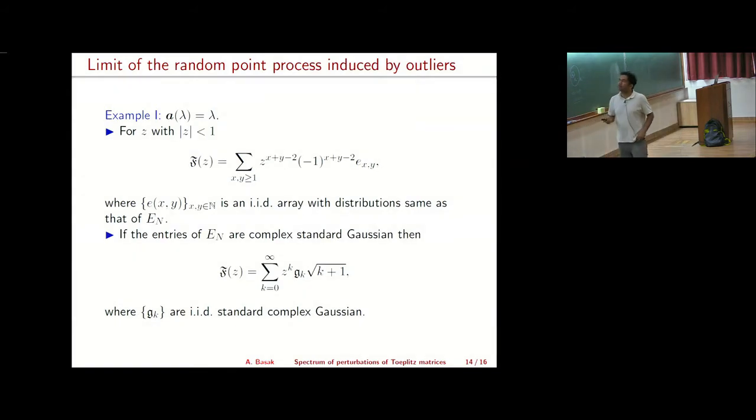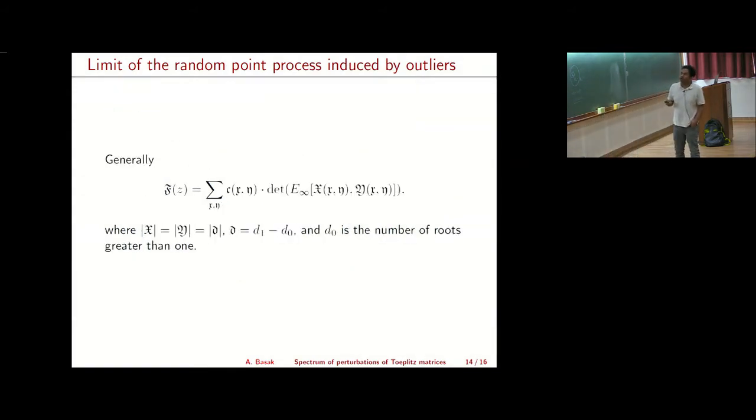More generally, what happens is the following. Now it becomes a more complicated function. It has some coefficient c_xy, where this c depends on the roots of the polynomial that you started with; that comes from your symbol. Then you have the determinant of the submatrices of this infinite dimensional matrix, where you take the submatrices induced by the rows x and columns y, where big X is a function of little x and big Y is a function of little x and little y, and they have certain dimensions. This dimension, script d, is d1 minus d0, where d0 is the number of roots greater than 1.